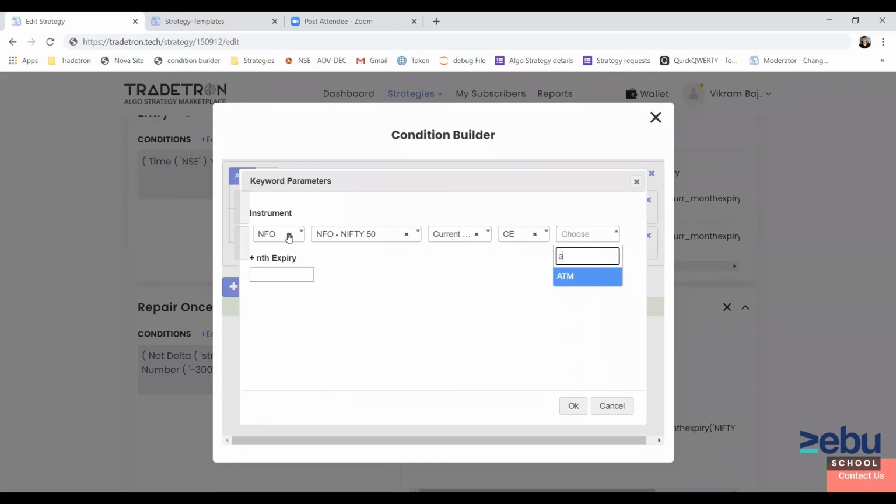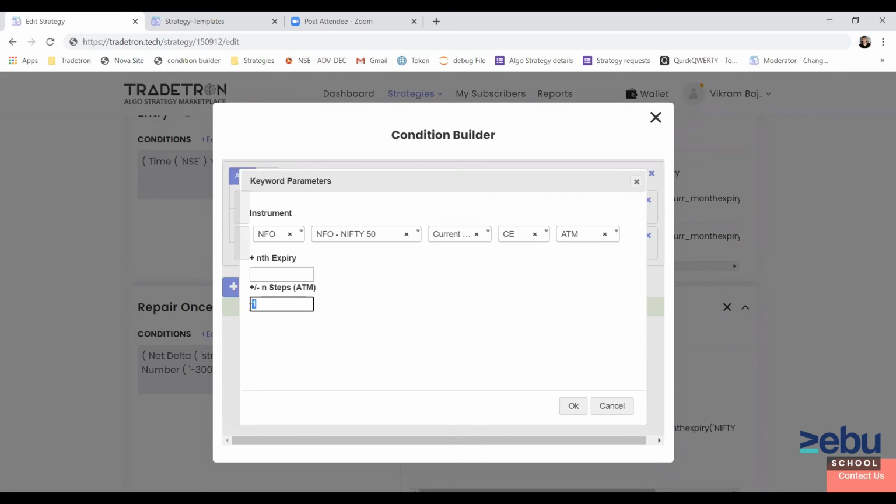Then here you have to select ATM, and let's say you want to select a chart which is 2 steps out of the money. In Nifty, if you want to go 100 points out of the money, you have to select 2 here. If you want to go 50 points out of the money, you can select 1 here. So this way it will work.